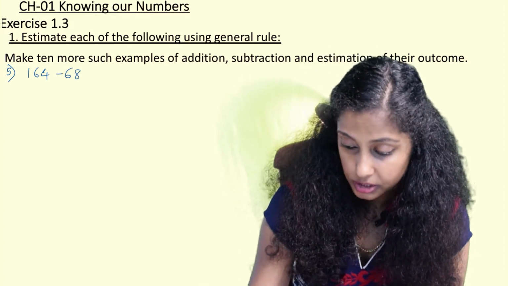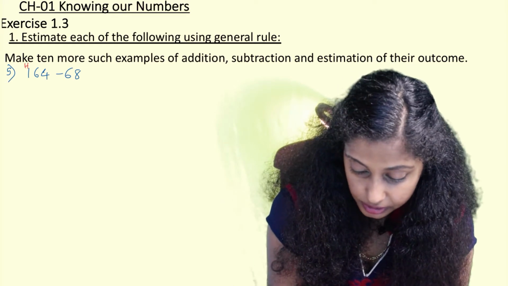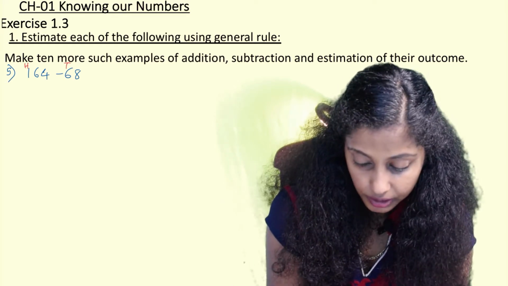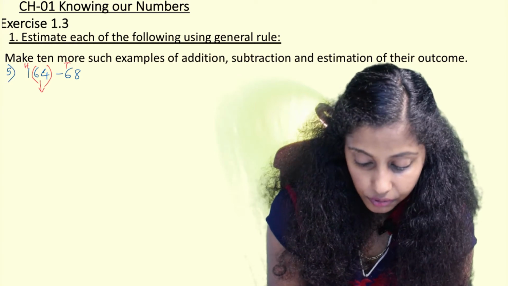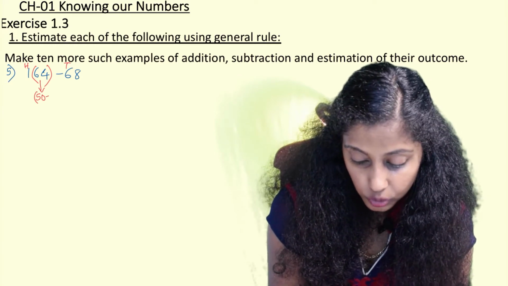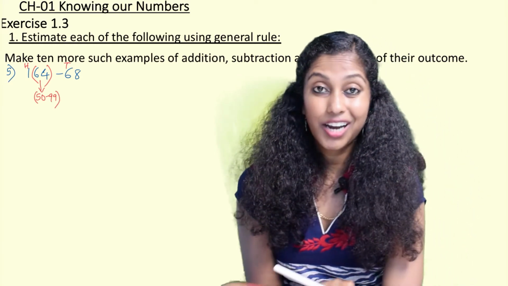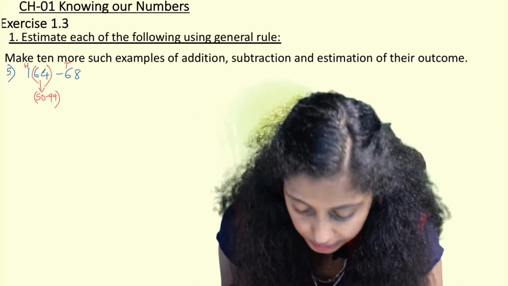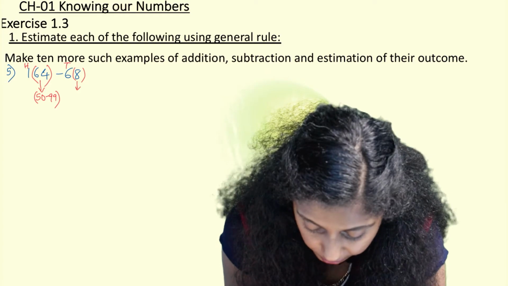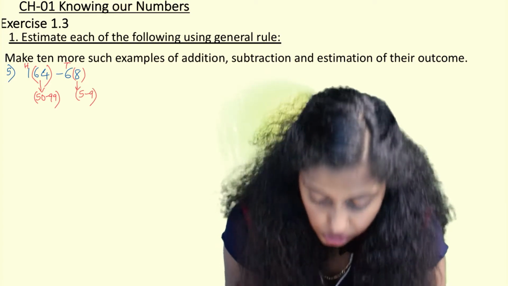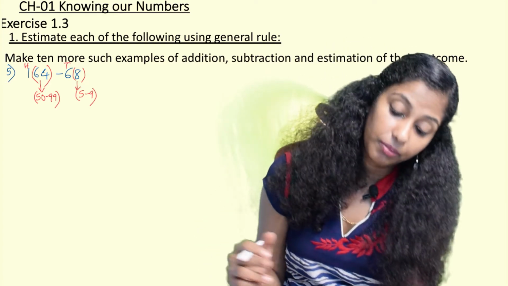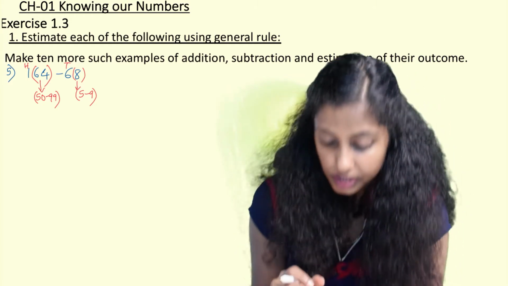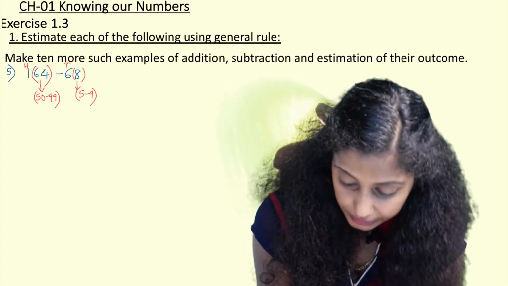So here the highest place is hundreds and here it is tens. So when we round off, 64 comes in the range of 50 to 99. So the nearest hundreds after 100 is 200 because 64 is bigger than 50. 8 comes in the range of 5 to 9. So the next tens after 6 tens will be 7 tens because 68 is closer to 70.